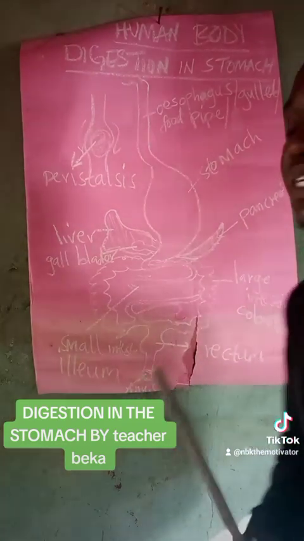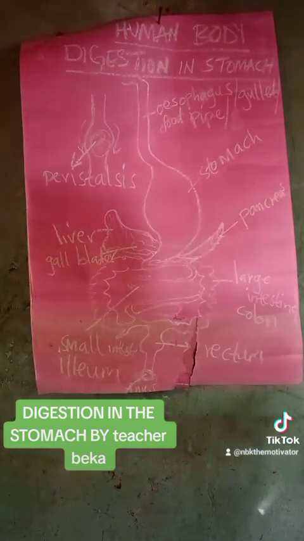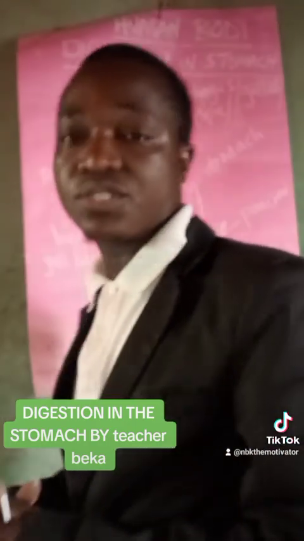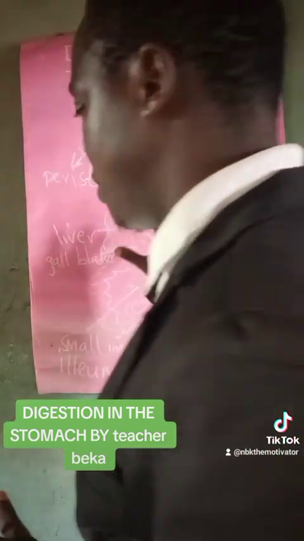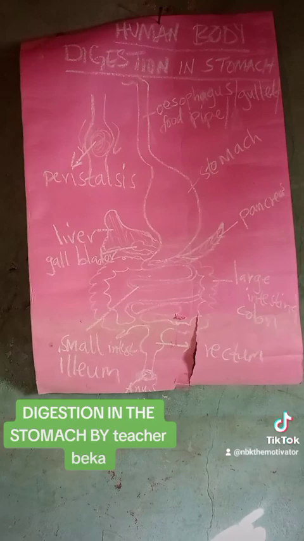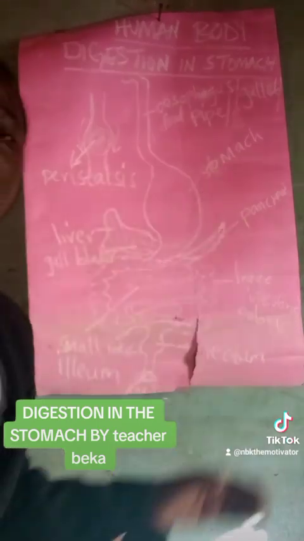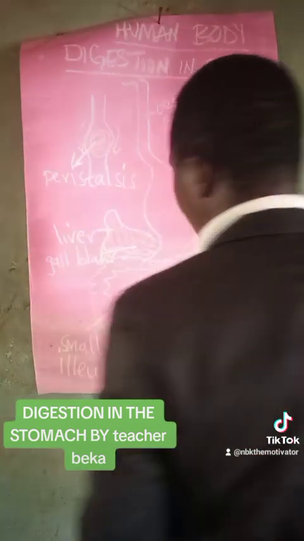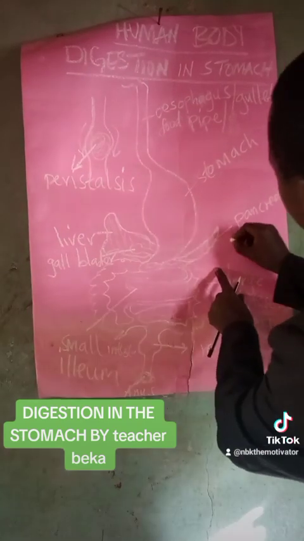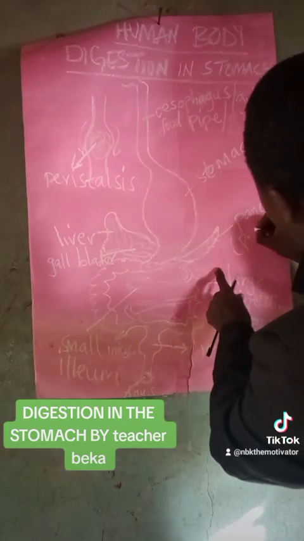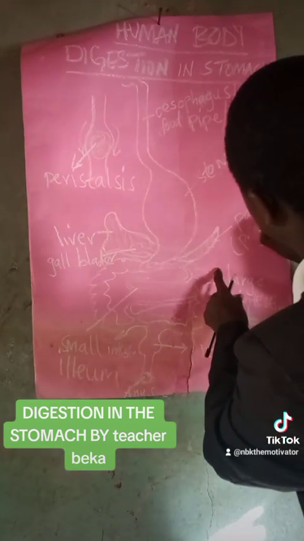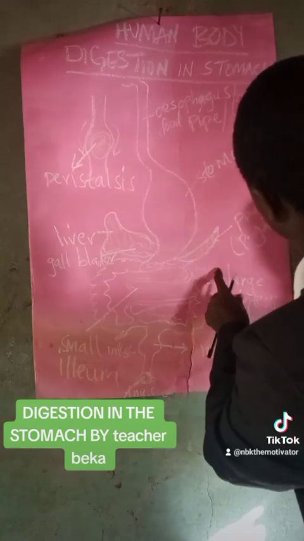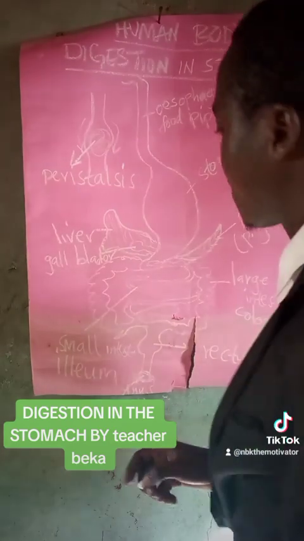Now, once the food is present in the stomach, it's going to meet with different juices. Here, from the pancreas, we are going to have what we call pancreatic juice.